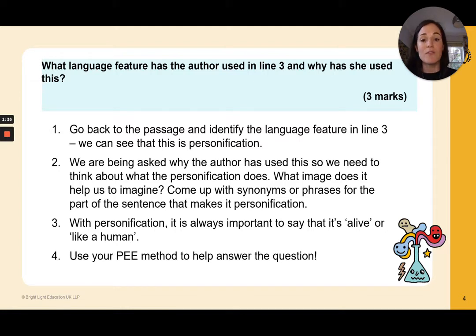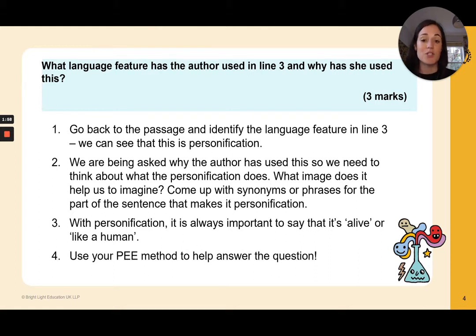Number 1 is obviously go back to the passage, identify that language feature in line 3, and we can see that it's personification. It's almost like that is your point in your PEE method, your point, evidence, explain method. So the identification of the language feature is your point, and that's really easy to answer. You can identify it as personification.